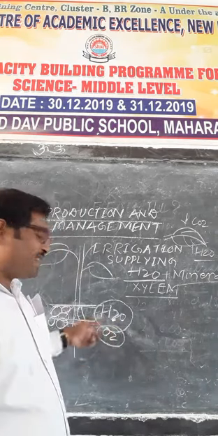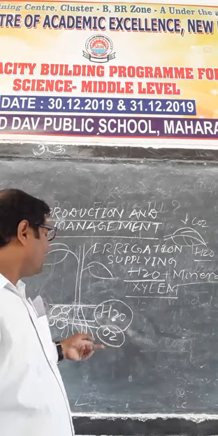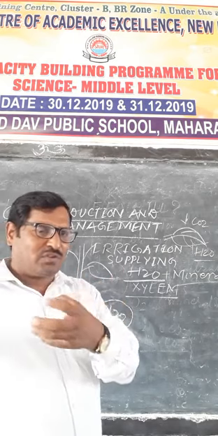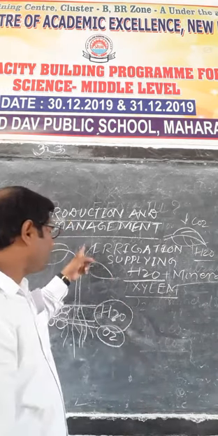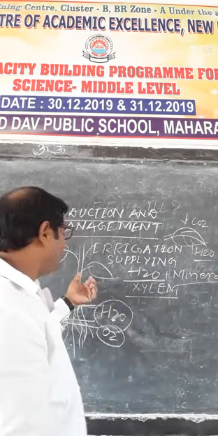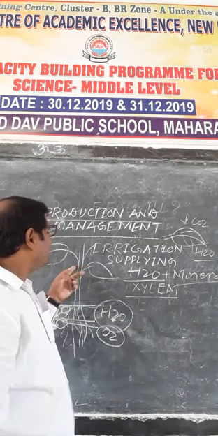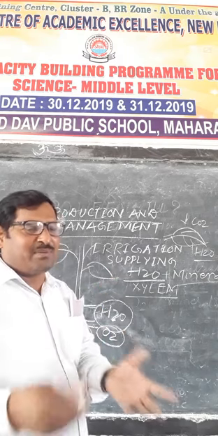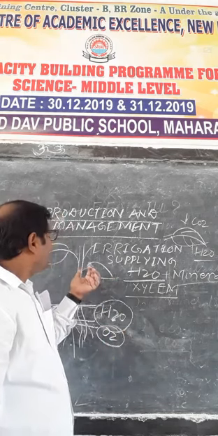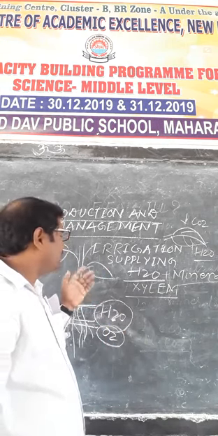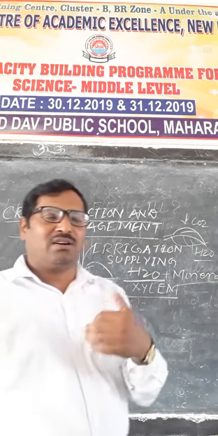This oxygen is responsible for the healthy respiration of the root. When the respiration process is completed, energy is formed, and this energy is the driving force for all the metabolic functions of the plant body, and the plant grows well. Its inflorescence is good, then pollination is completed, and ultimately there is the bearing of grains after pollination and fertilization. Ultimately we get a good yield.